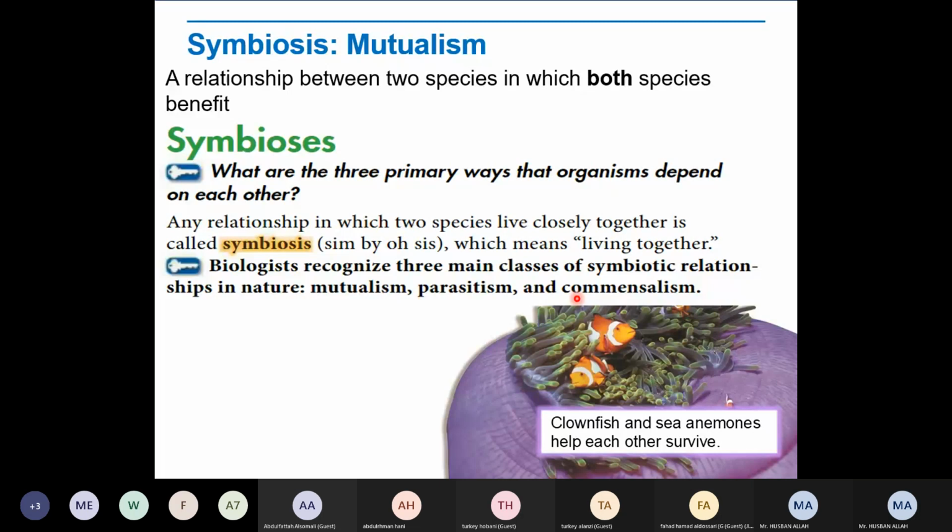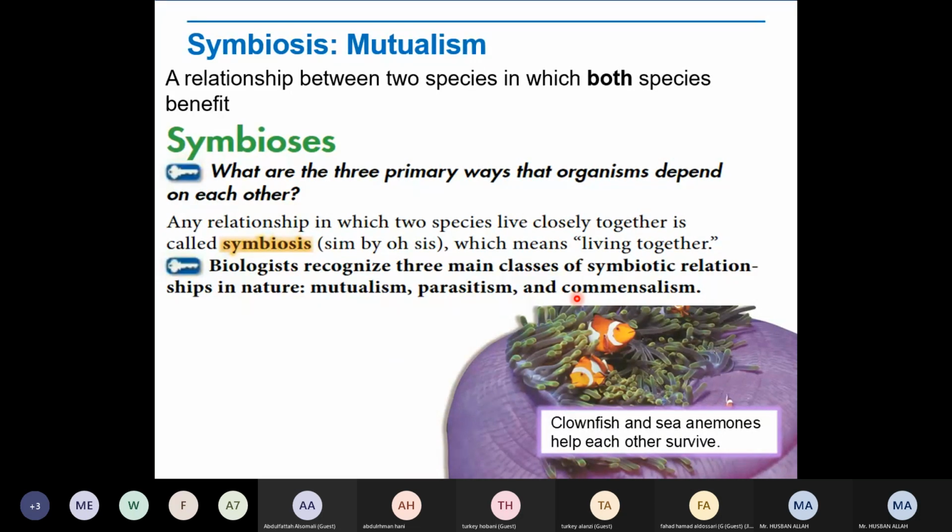So we have some beneficial bacteria in our intestine, and that beneficial bacteria digest fiber for the human body. We have beneficial bacteria in the intestine which do the digestion of fibers, and in return our body gives food to those bacteria.